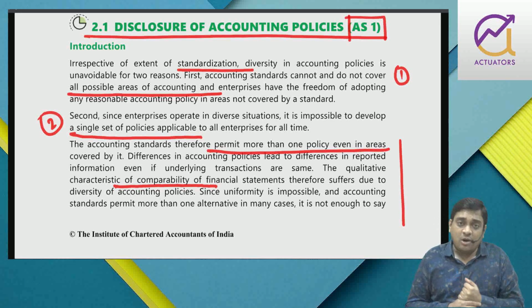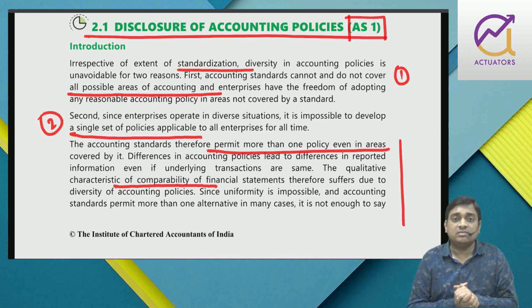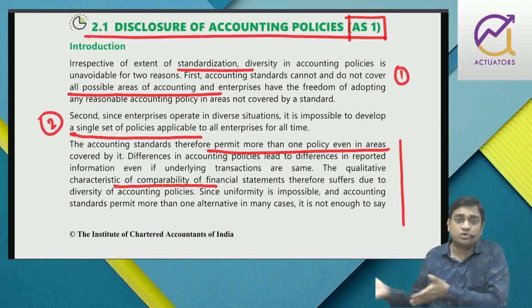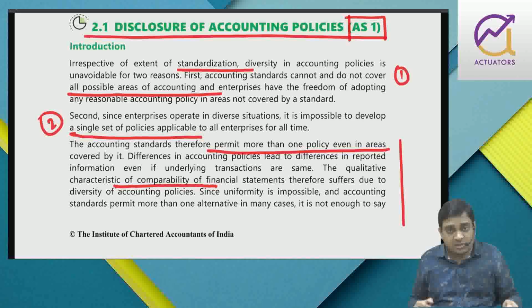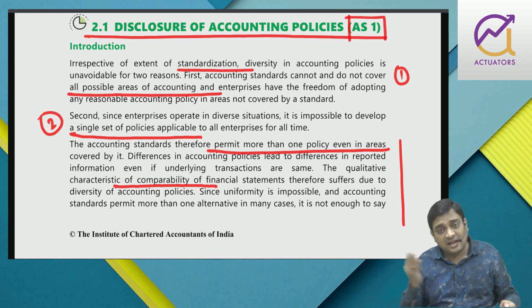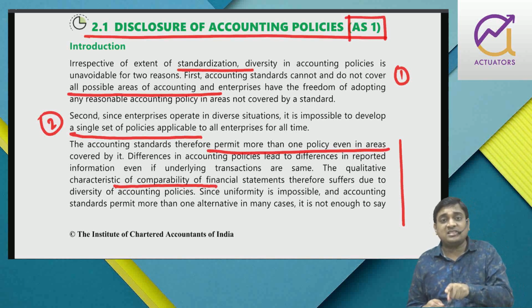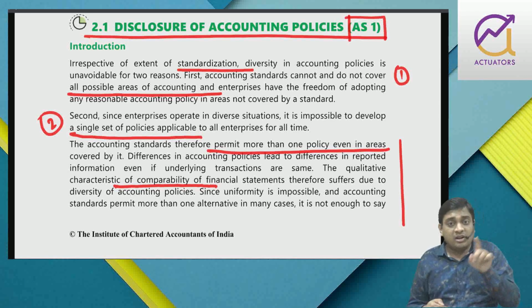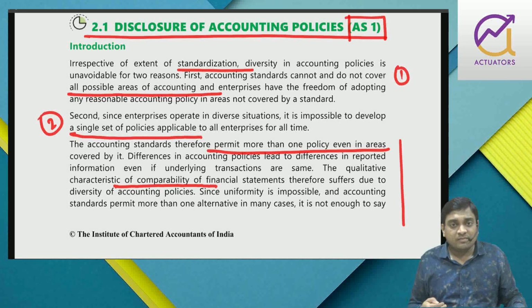Right? You can change an accounting policy, but the effect of change must be disclosed in the books of accounts as notes to accounts, right? If it has a material effect, it must be disclosed. Even if it is not having a material effect but is going to have an effect in future, that must be disclosed. If the material effect is in the current year, then the amount by which it is affecting must be disclosed. If you cannot ascertain the amount, the fact must also be disclosed, right?